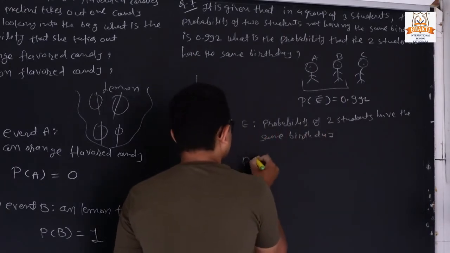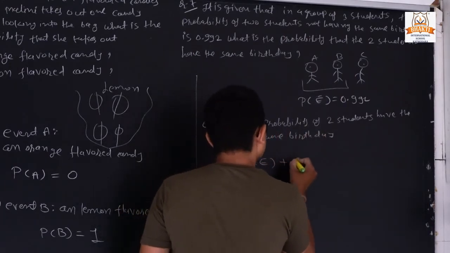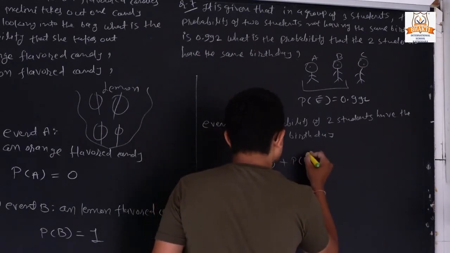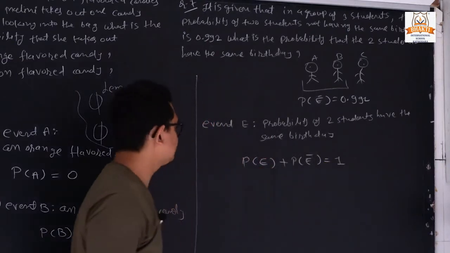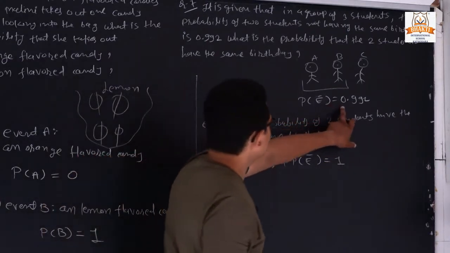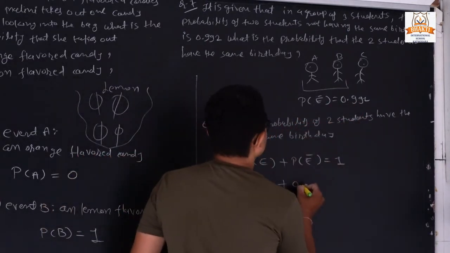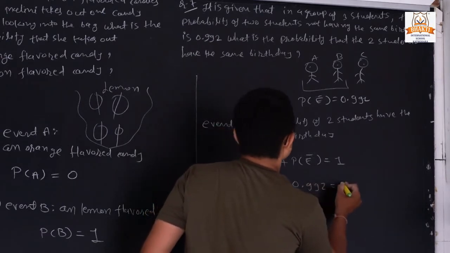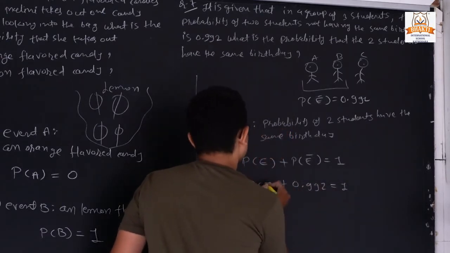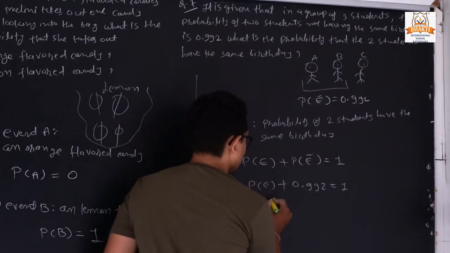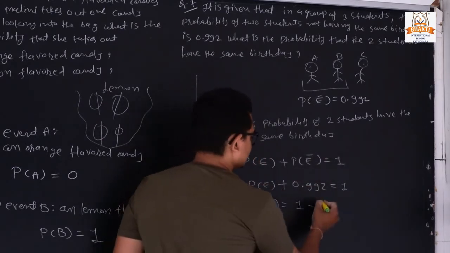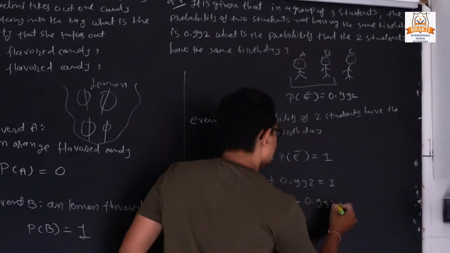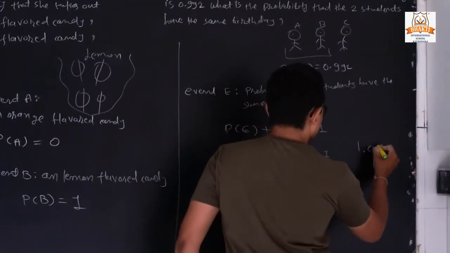So we can say P of E plus P of E bar is equal to 1. Now the not-event is given, so we can write 0.992. Here we write P of E. Now P of E is equal to 1, and if that value goes to the other side, it becomes minus. Now we can perform the subtraction.